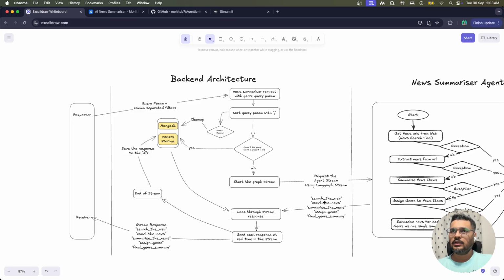So it will be the search result, the extract result or crawl result, whatever you call it. There will be a summarized news, then the genre will be assigned for that, and then there will be a final genre summary. All right. Then it will come to you over here. And after that, it must be looping through each stream, right? And it will be creating something the moment it is coming to it.